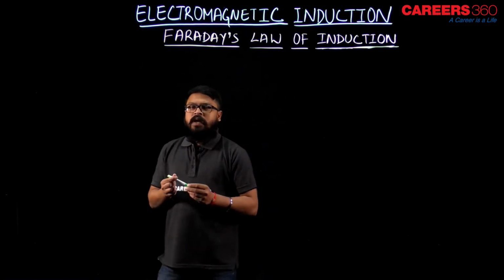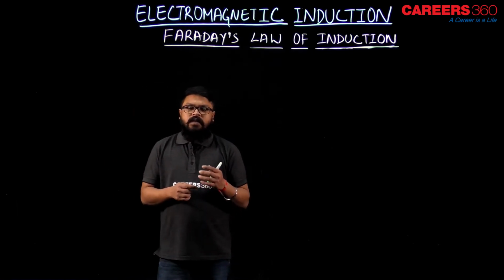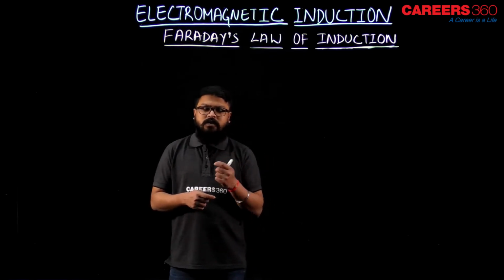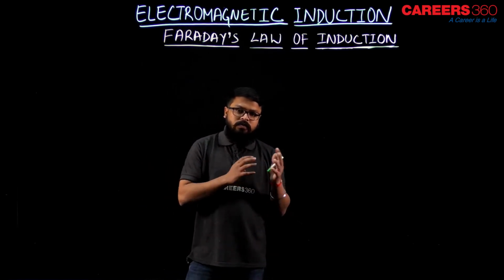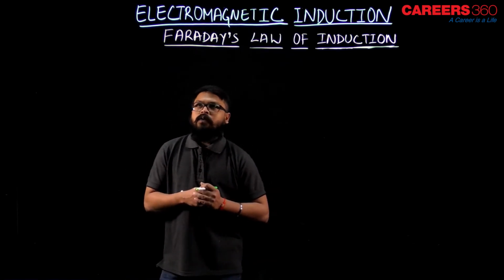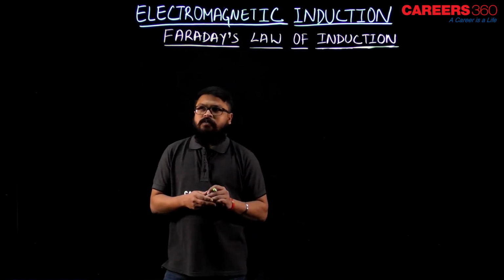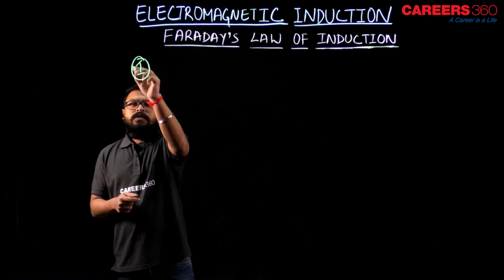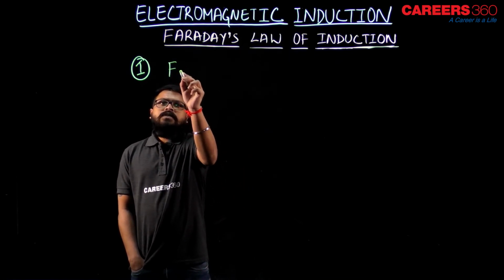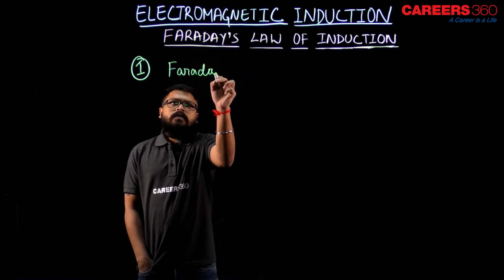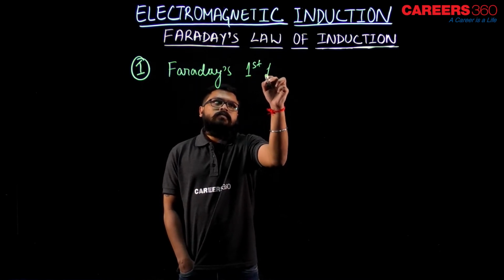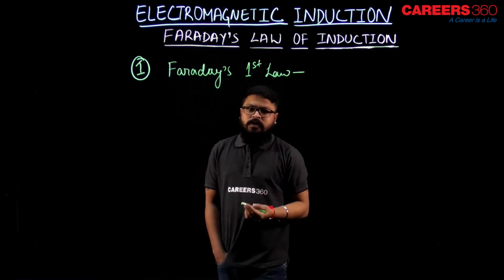So Faraday's first law, as we have already seen in Faraday's experiment, when the magnetic flux linked with the coil is changing, because of the motion of the conductor or the coil or the source of the magnetic field, there is an induced current in the circuit. Now let's see how it is placed in terms of laws. Faraday's first law states that